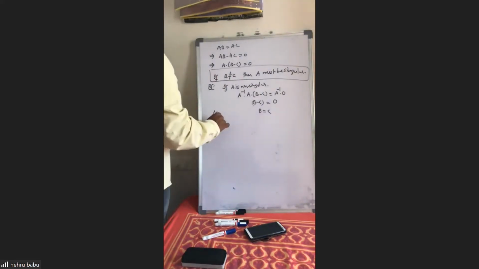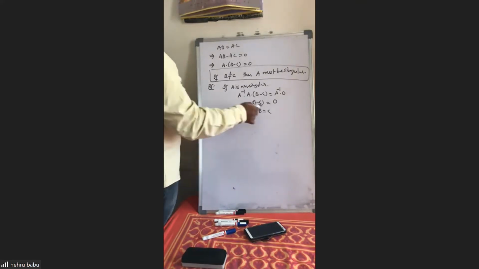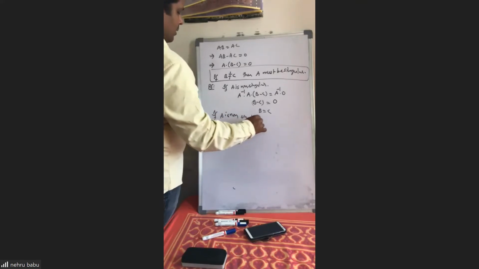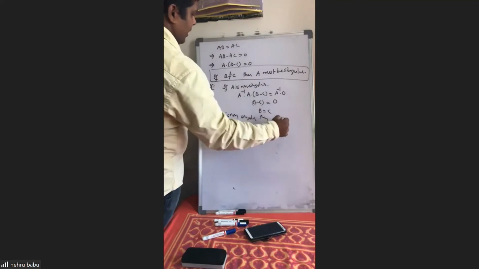Next, if A is non-singular, we have only one chance, right? If A is non-singular, then compulsorily B equal to C.